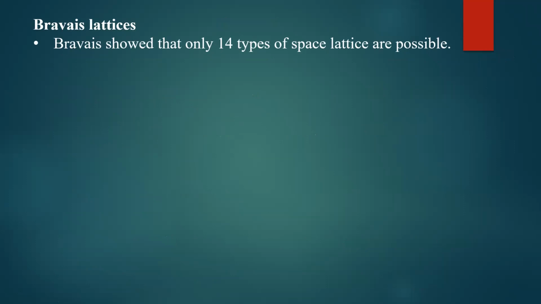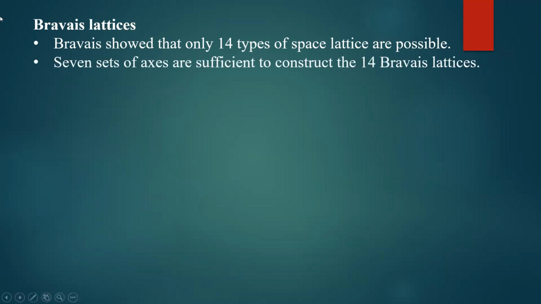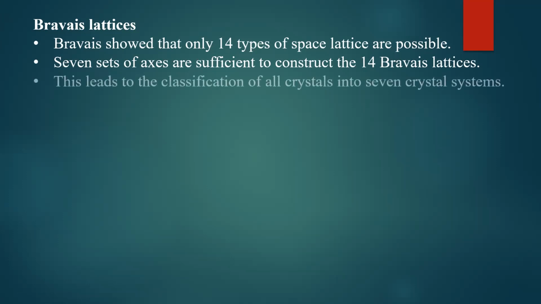Bravais has shown that 14 types of space lattice are possible. If you take the 3-dimensional structure, 14 different space lattices are possible. By taking the simple crystal system, he showed that the base-centered, body-centered, and face-centered crystal systems also exist in nature. So 7 sets of axes are sufficient to construct the 14 Bravais lattices.